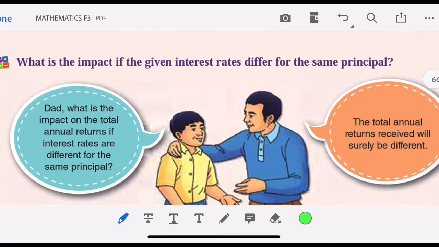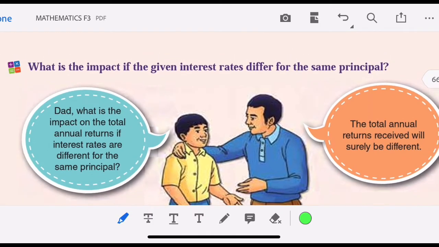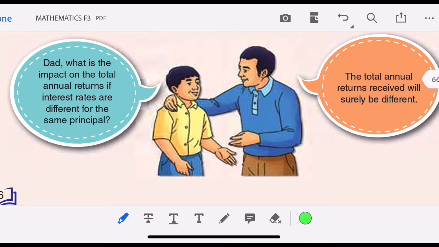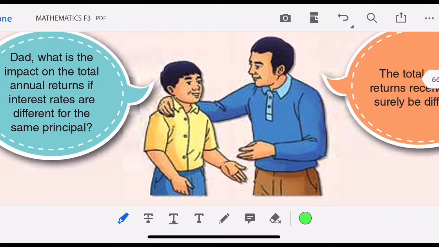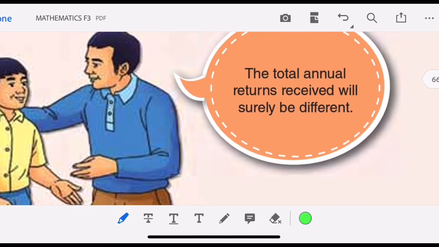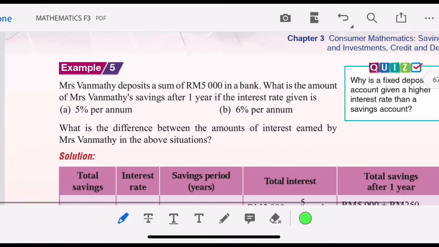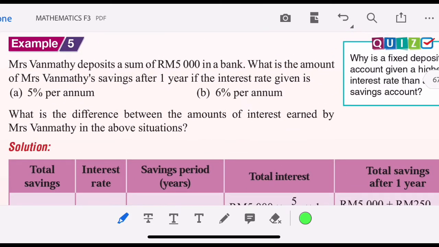What is the impact if the given interest rate differs for the same principal? That is, what is the impact on the total annual returns if interest rates are different for the same principal? The total annual return received surely will be different. Let's see example 5.